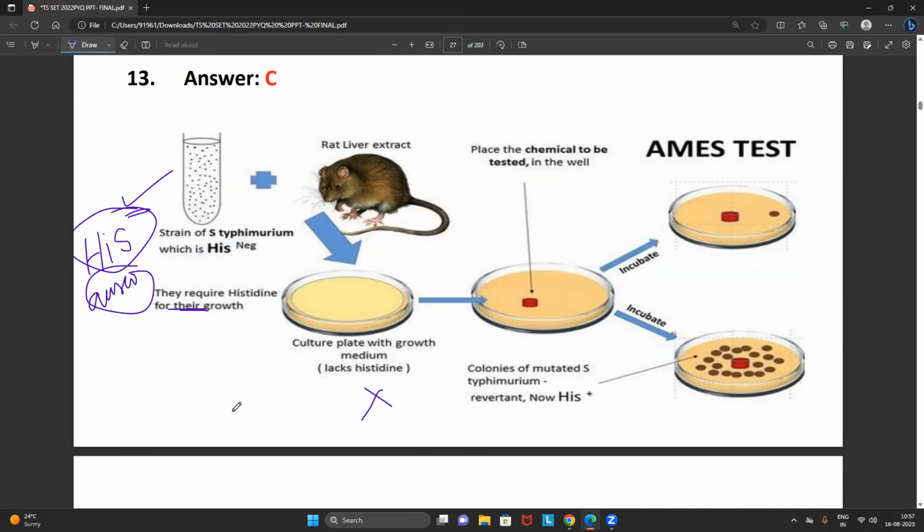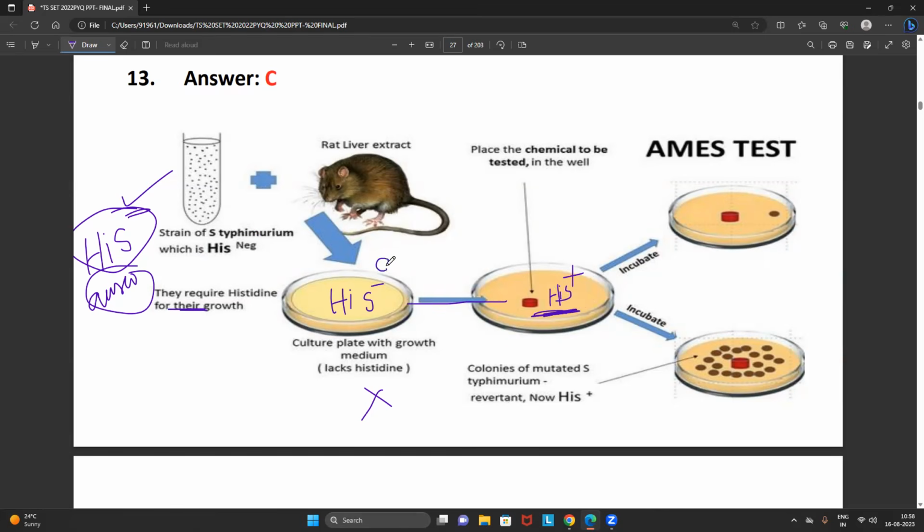They just contain water and some other micro and macronutrients, but they don't contain any kind of amino acids. Now, how can the histidine-negative strain grow? Histidine cannot be synthesized, right? But what I have done, you see this. I have transferred this histidine negative strain to the other culture where there is the presence of histidine. Then what happened? This histidine negative becomes histidine positive because it has used the histidine which is present here.